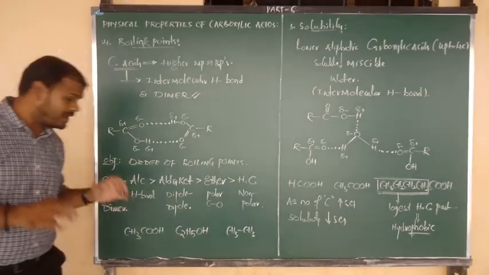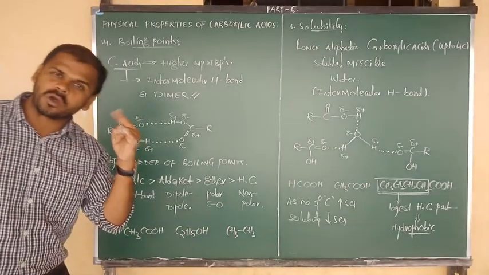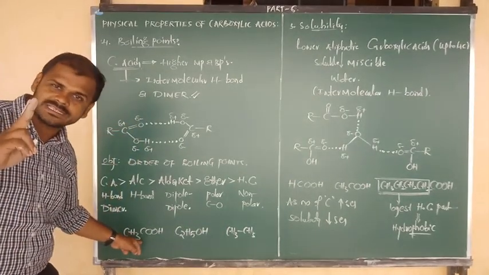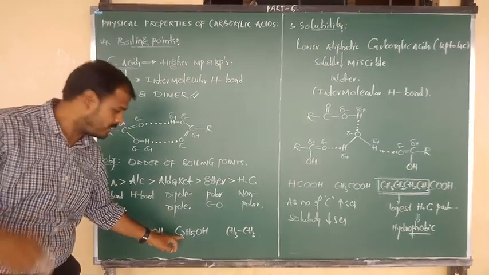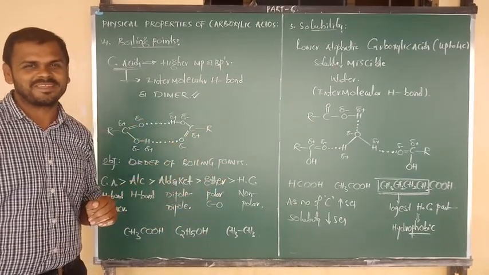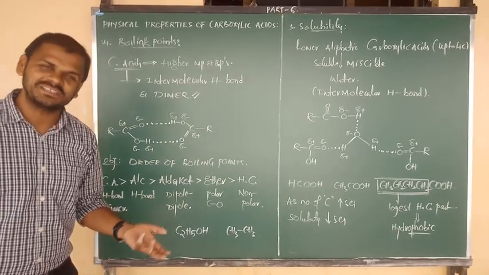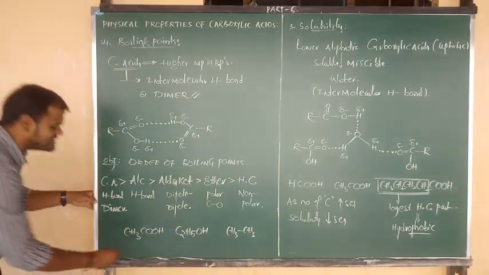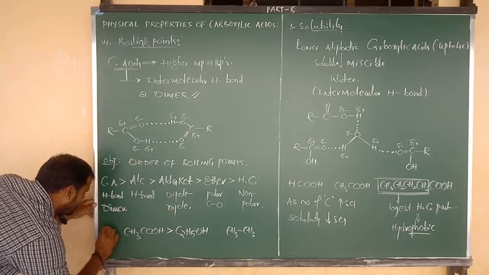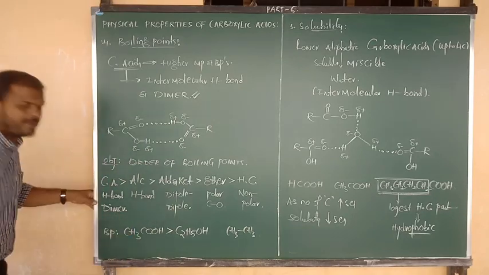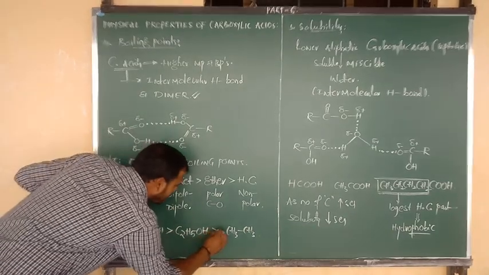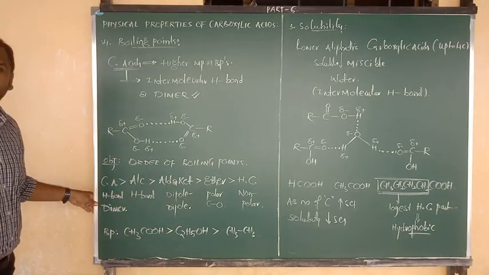And try to observe here that all these compounds have two carbons. Ethanoic acid, this is ethanol, and this is ethane. Of course all of them have two carbons, but which contains the higher boiling point? The answer is nothing but carboxylic acid. It has a higher boiling point as compared to ethanol and as compared to ethane.